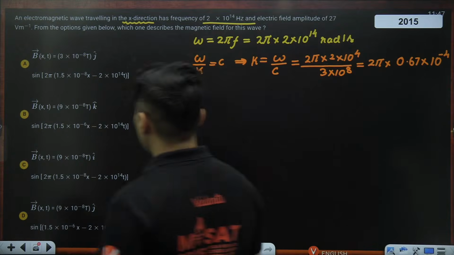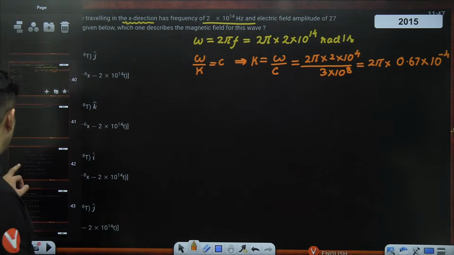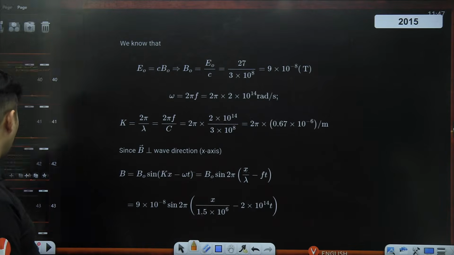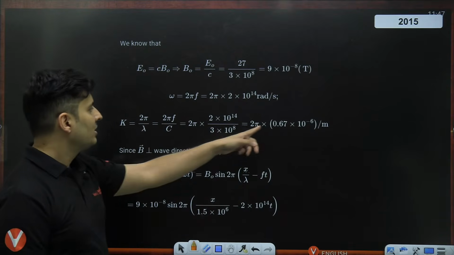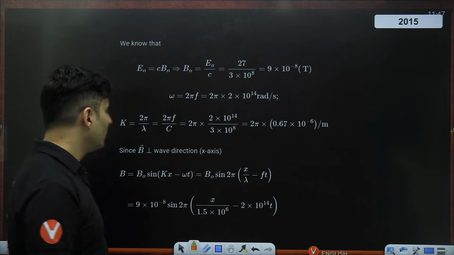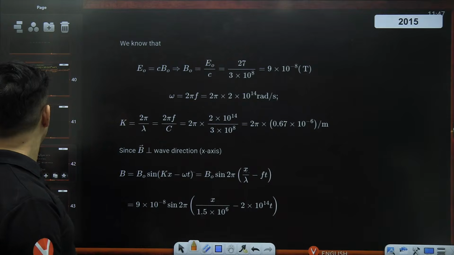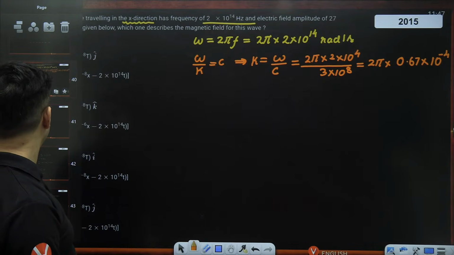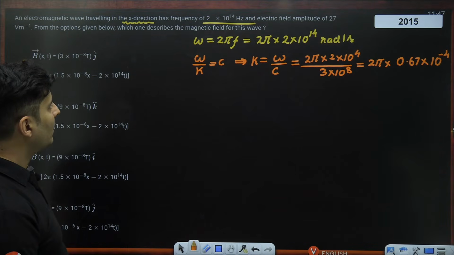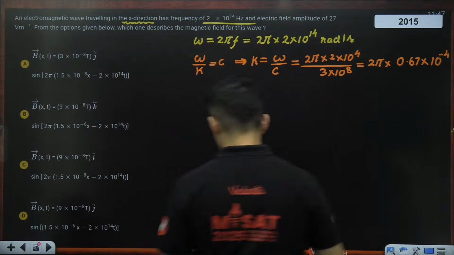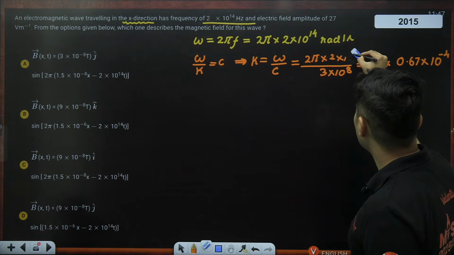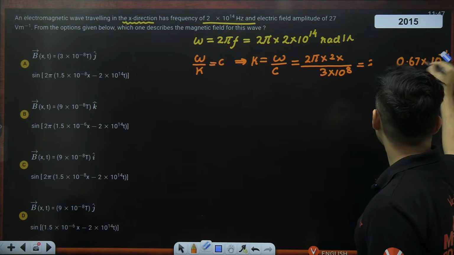Wow, looks like this question has a lot of printing mistakes. I'll have to go look at the solution. Yeah, see, here also, same thing, what I got, 0.67 into 10 to the power something. So guys, definitely there were issues over here. Oh, this was 10 to the power 14, my bad. This was 10 to the power 14.